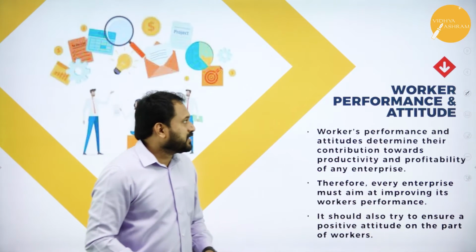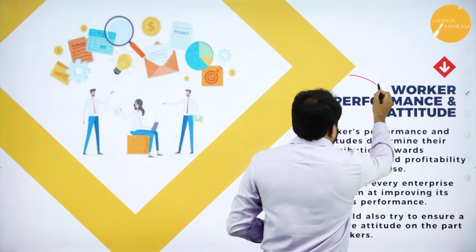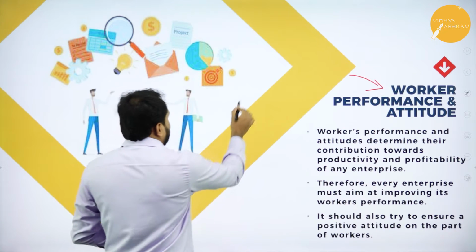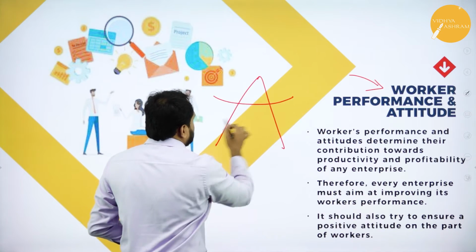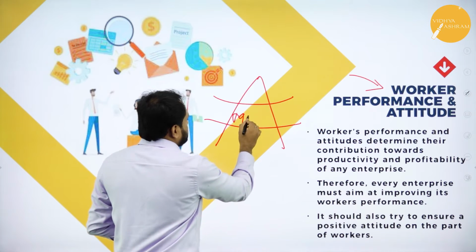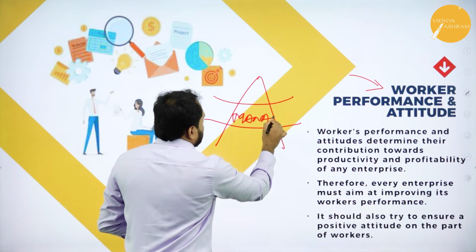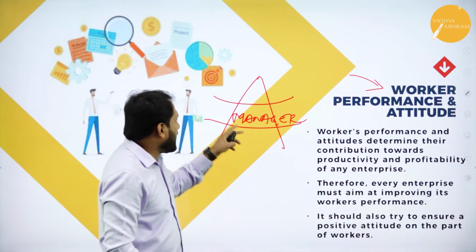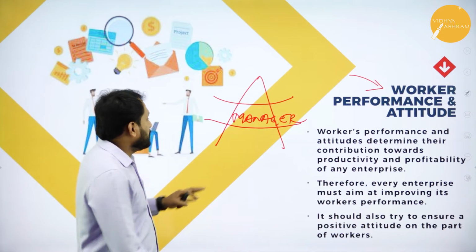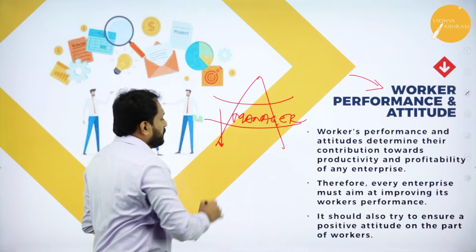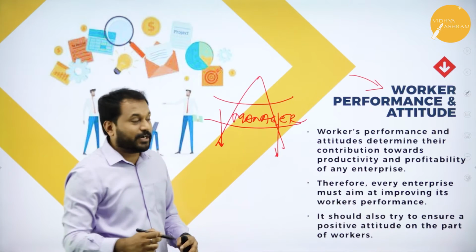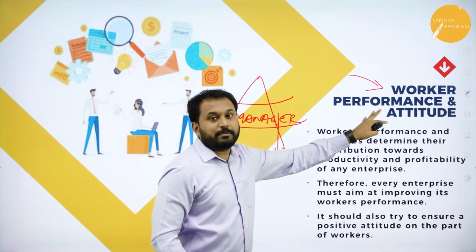The next one is worker performance and attitude. Now we spoke about the manager. In the previous one, we have motivated the manager, done. Now after the manager, there are people who are in the supervisory level, right? We have the supervisors. Now what is that? The worker performance and attitude.